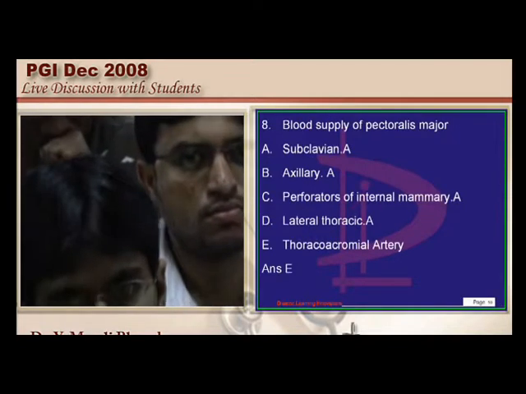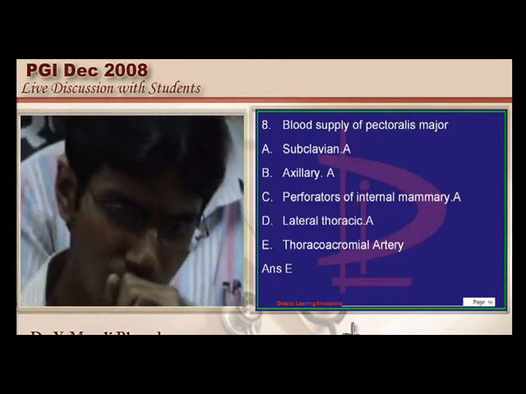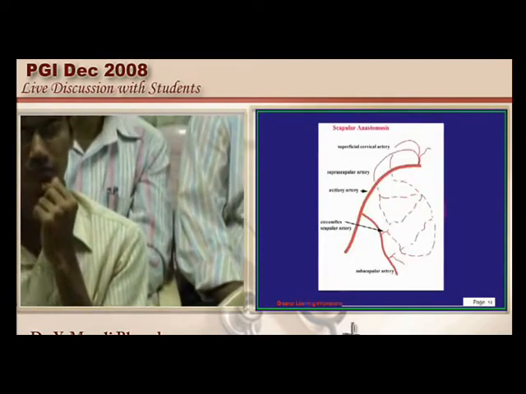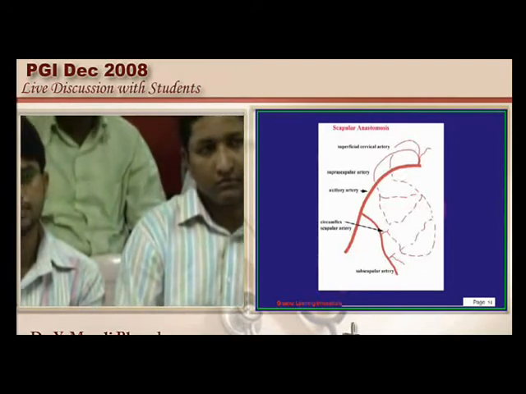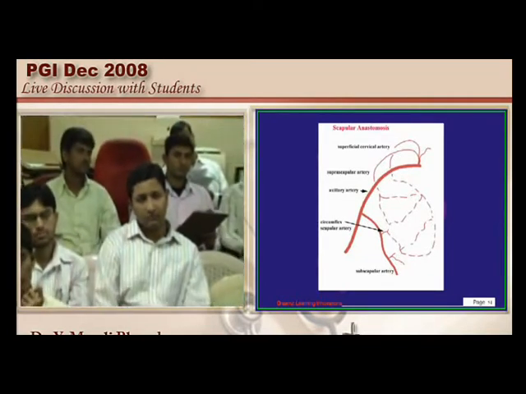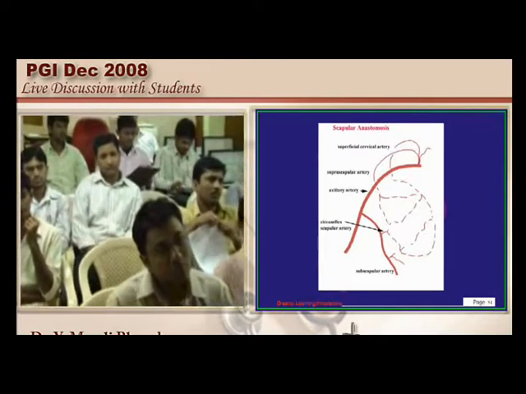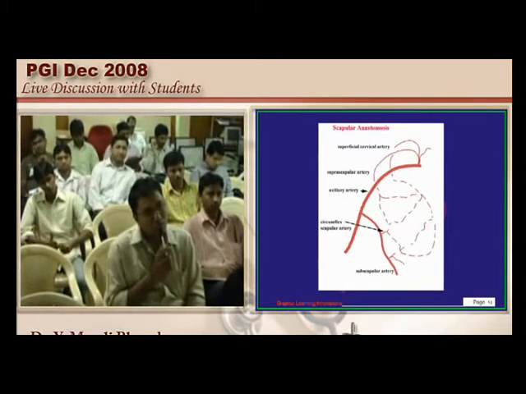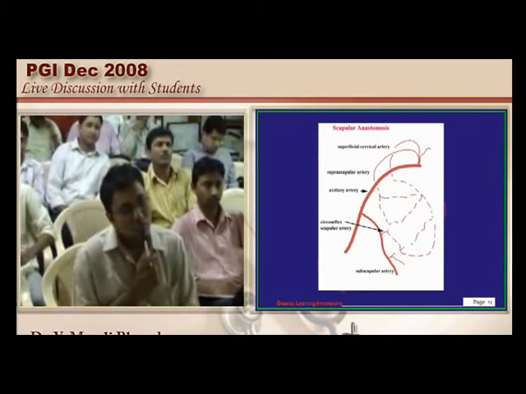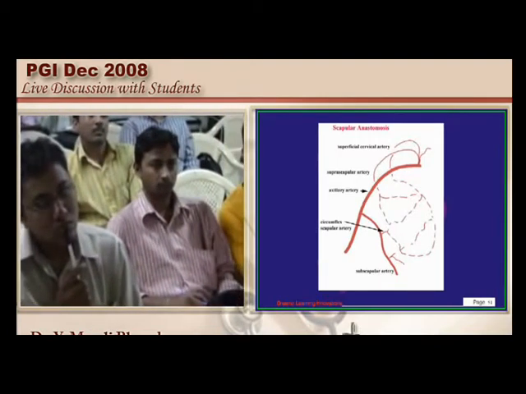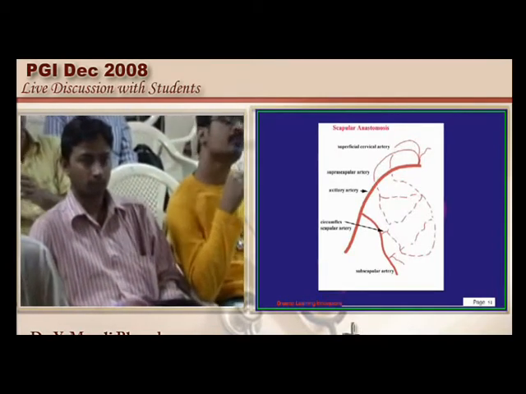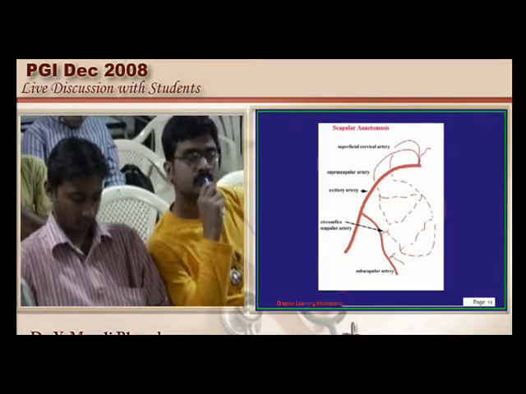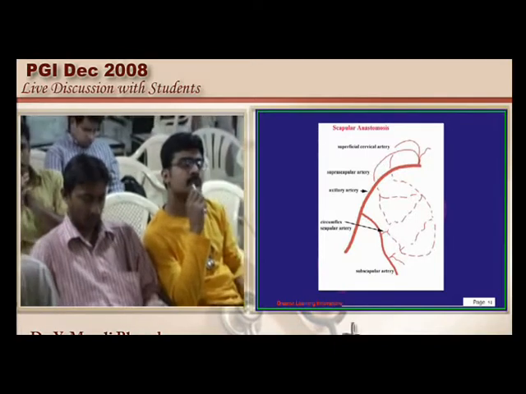Now pectoralis major, what is the blood supply? There are so many muscles, who will remember every muscle's blood supply, difficult, but pectoralis major is important because you will shortly be MS general surgery operating on breast, and pectoralis major is one of the major issues you will be operating day in and day out. So that's the reason, doctor, we need to know what are the branches of the axillary artery that form the scapular anastomosis, one of the favorite topics of the examiner. The superficial cervical, suprascapular, circumflex scapular and subscapular, the various divisions which come out of the axillary artery, they form what are called the scapular anastomosis.